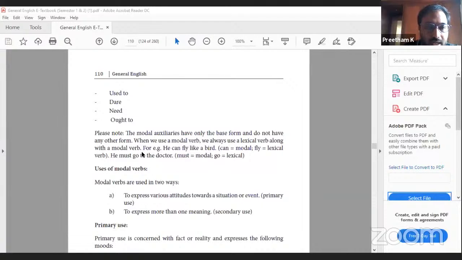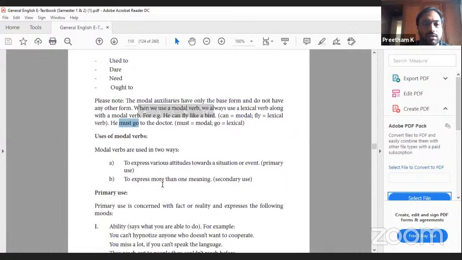So one thing you should understand here is whenever you're using modal verbs, you can't use them independently. You have to use them with another main verb. See, this is the example. Can is the modal, fly is the main verb. Must is the modal verb, go is the main verb.